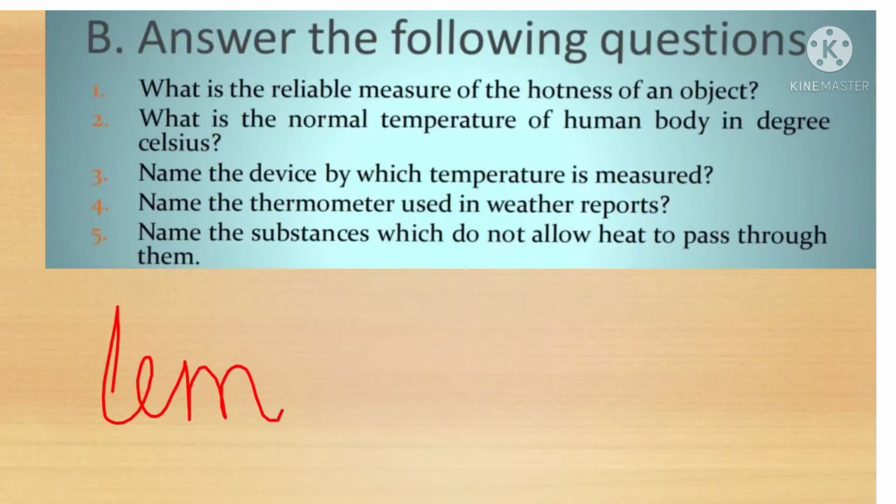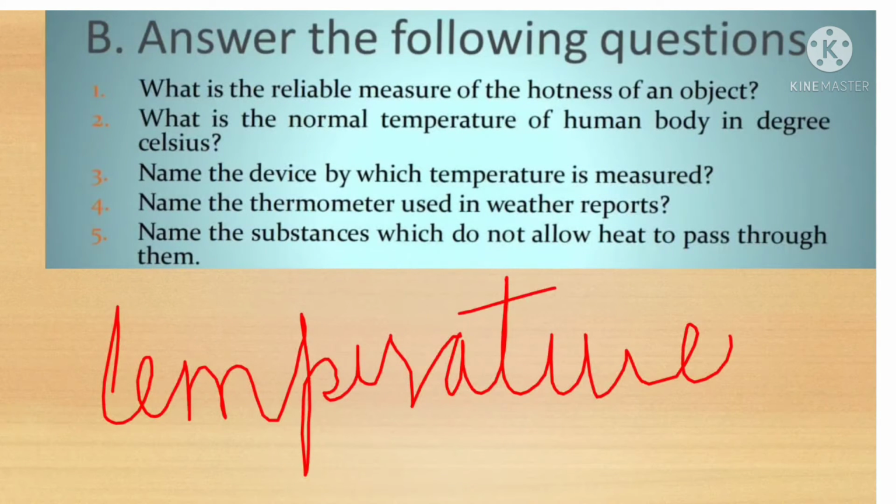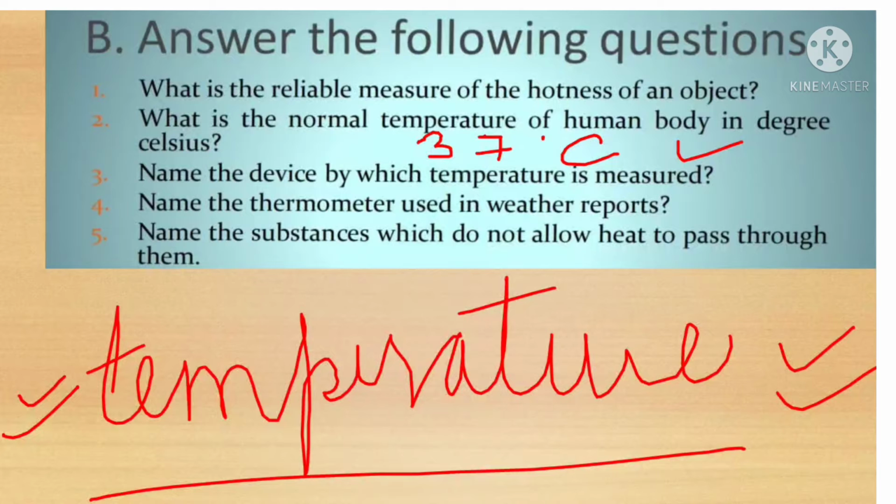So the reliable measure is temperature. By the temperature you get to know how hot and how cold the object is. The correct answer is thermometer or temperature. Next, what is the normal temperature of a human body in degrees Celsius? We have done this. It is 37 degrees Celsius.